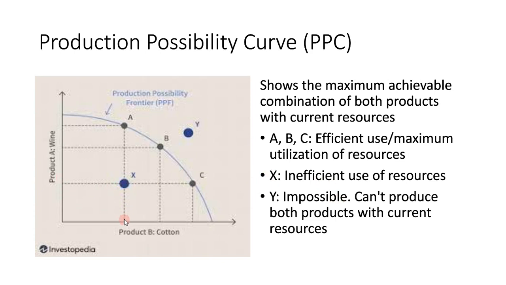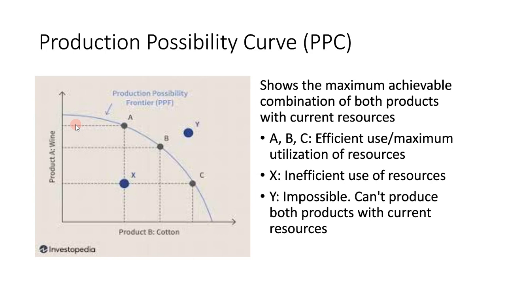As you can see, you can only make around 5,000 cotton for 3,000 wine. But in this example, you can make 8,000 wine with 5,000 cotton. So let's make things clear. This right here is 5,000, and this right here is 3,000, 6,000, and 9,000. At point X, you'll make 5,000 cotton and 3,000 wine, but at the same time, you can make 5,000 cotton with 8,000 wine right here.